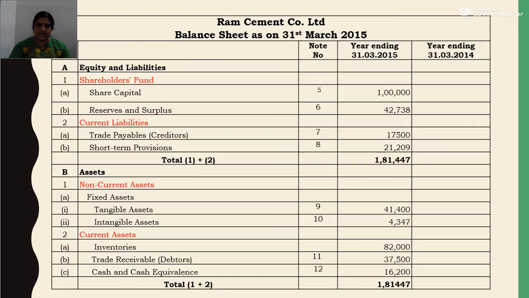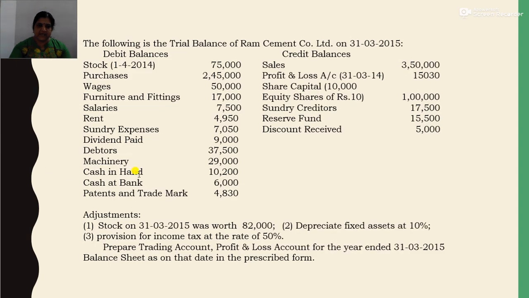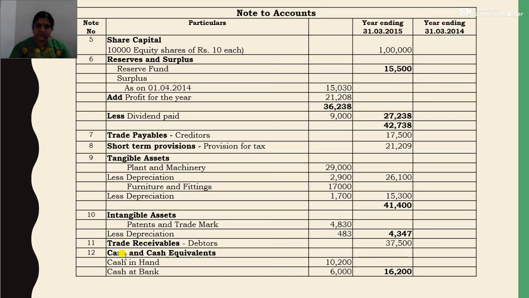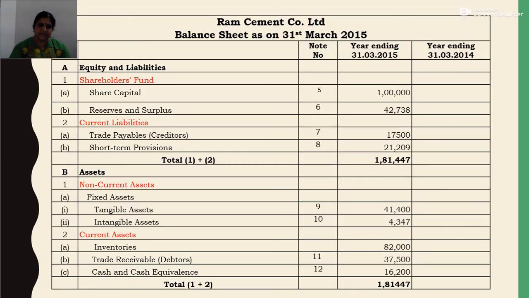The next thing is cash and cash equivalents. In cash and cash equivalents there will be cash at bank, cash in hand, etc. Here in the question there is cash in hand and cash at bank. So we will see the note to accounts, cash and cash equivalents. Cash in hand 10,200, cash at bank 6,000. So the total will be 16,200. This we will write in balance sheet, cash and cash equivalents 16,200.